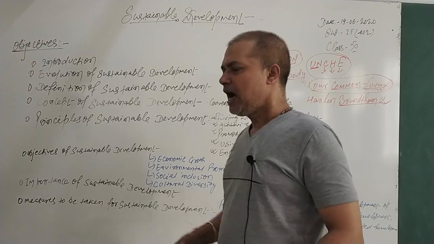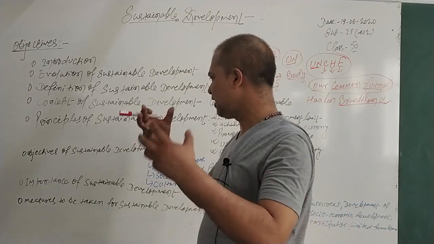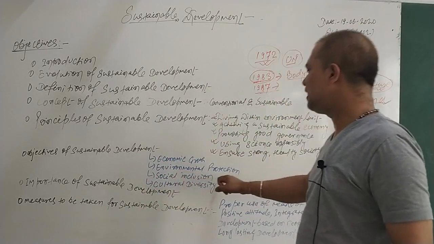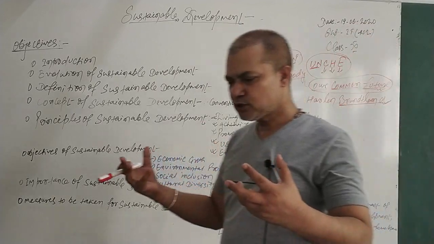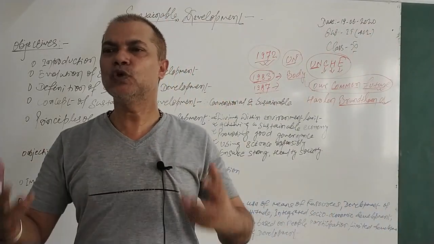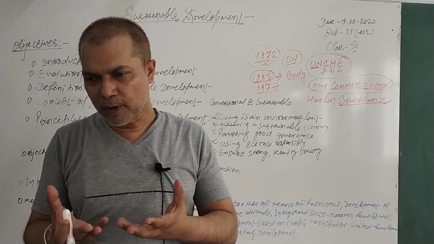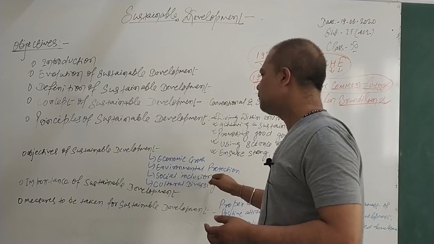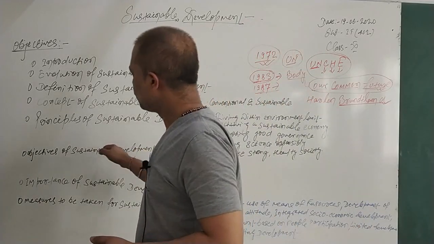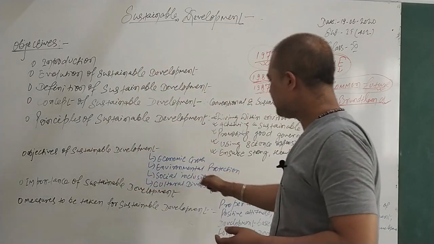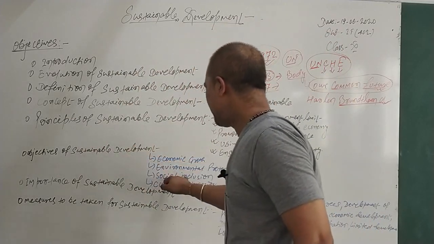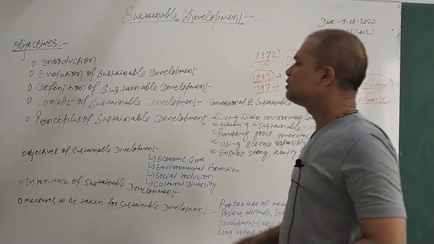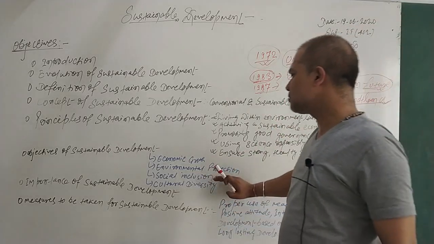Social inclusion. Our social sustainable development objective is to do some development which helps socially. All the people in society should get some help from it, and overall it should be social inclusion, meaning society should get the benefit from any kind of development that you do. So one of the objectives is that any kind of development you are doing under sustainable development should impact our society and give something to society. Society should be included, so that society gets some benefit. That is called social inclusion.